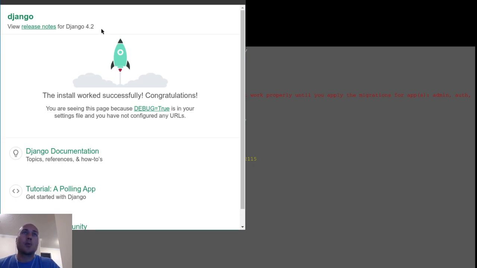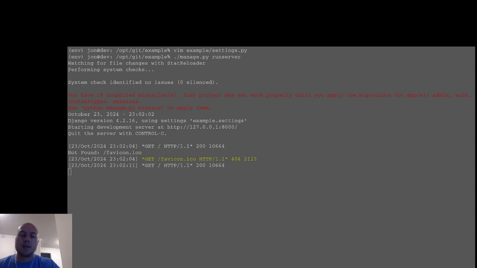Now, if I want to make a really basic app, let's pull the browser down. Let's say I want to create some models for, I don't know, team names. Let's do that. So back on the command line, I do manage.py, and I'm going to do startapp and call it teams. That creates a new directory called teams.